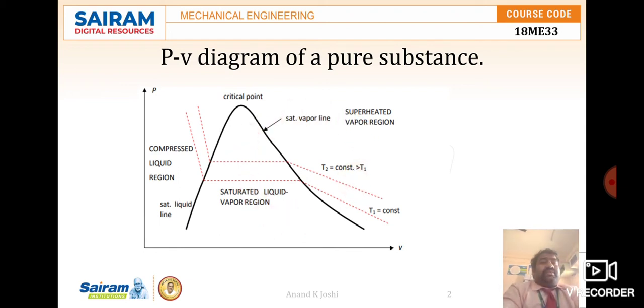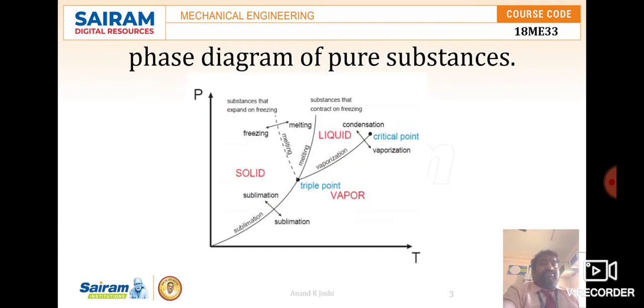Then let us discuss the phase diagram of a pure substance. What is meant by a phase diagram? The phase diagram, also called the pressure-temperature diagram or PT diagram, is called a phase diagram since all these phases are separated from each other by three lines: melting, vaporizing and sublimation. Most pure substances exhibit the same behavior.